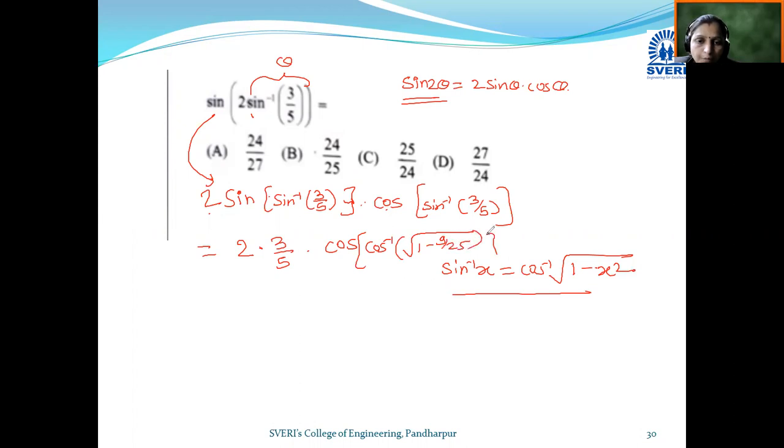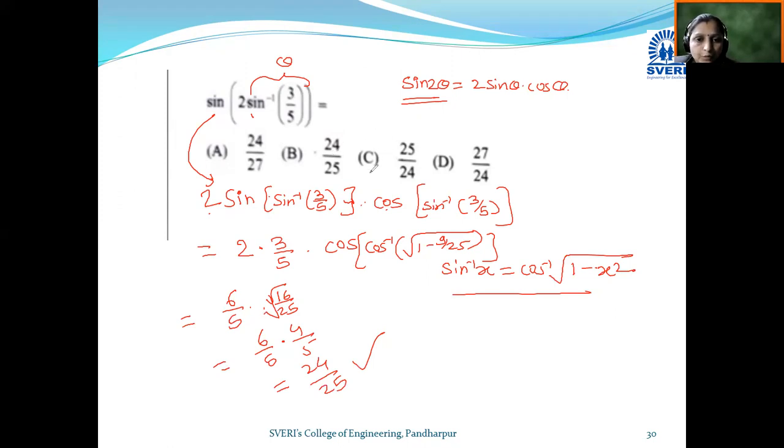So 2 into 3 upon 5, that means 6 upon 5, and cos and cos inverse get cancelled. Square root of 1 minus 9 upon 25 means square root of 16 upon 25, which is 4 upon 5. So we get 6 upon 5 into 4 upon 5, that means 24 upon 25. The given expression is converted into this number by using this inverse transformation.